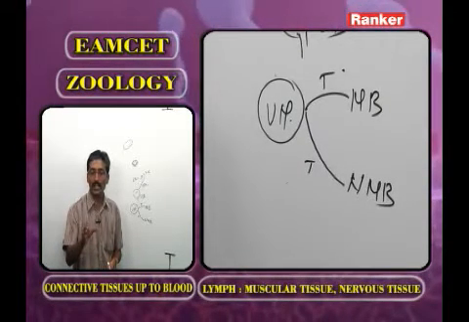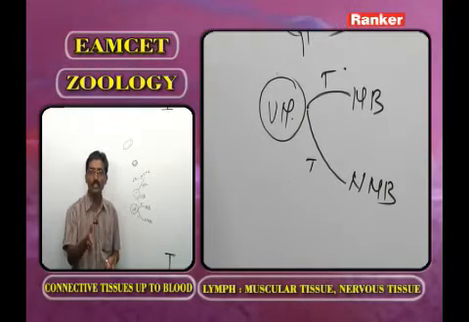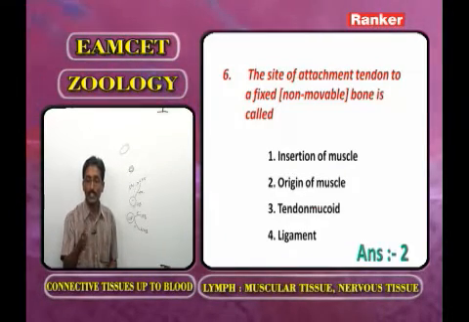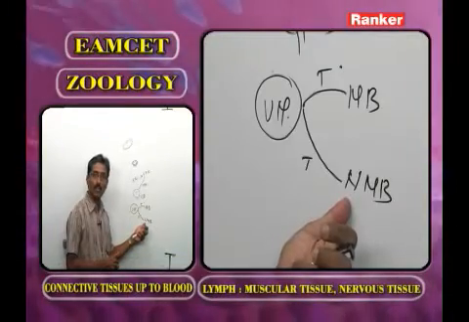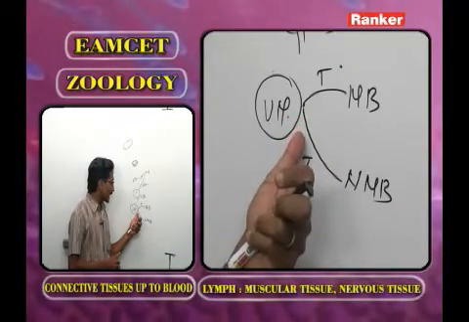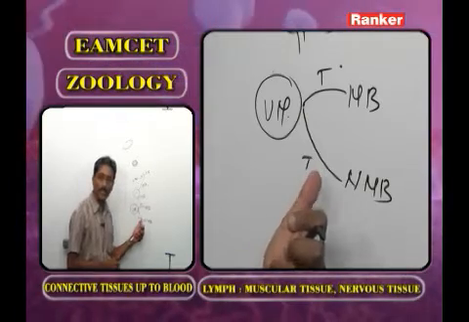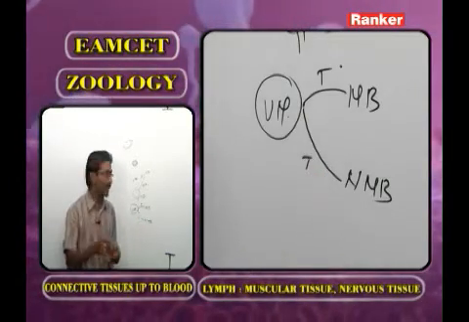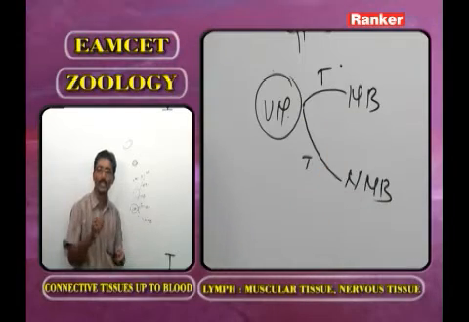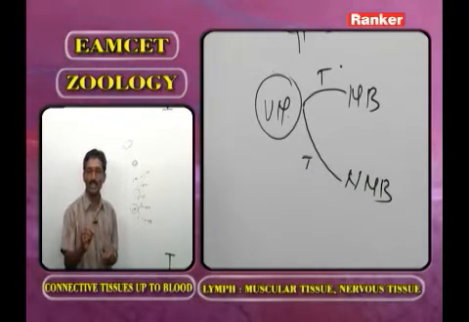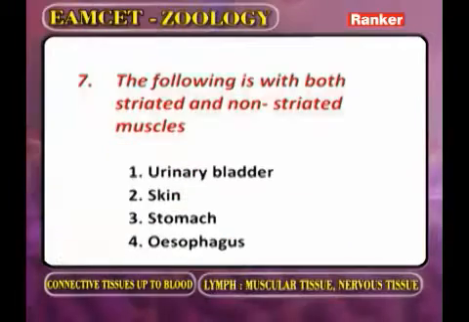The site of attachment of tendon to a non-movable bone is called insertion of muscle, origin of muscle. Now here we are asking about the non-movable bone. So the tendon between voluntary muscle and non-movable bone, the answer is origin. The connection between the voluntary muscle and movable bone, that we call insertion. Now the answer for this question is the second one. Now we go for the next question.